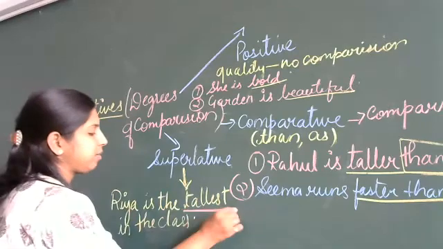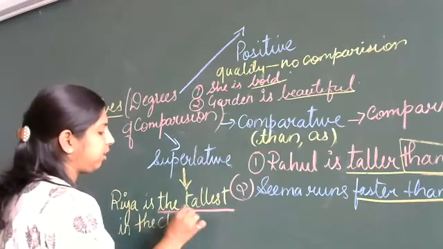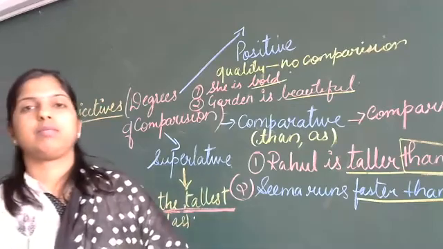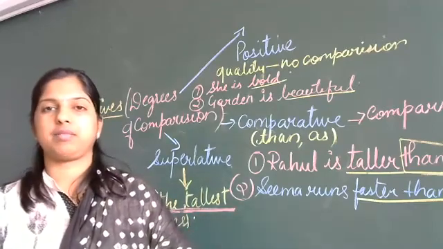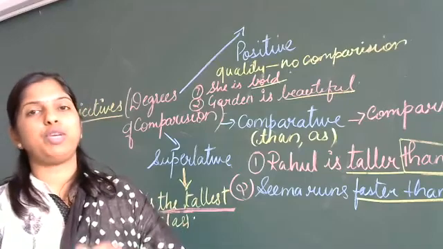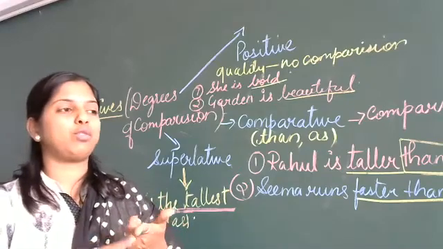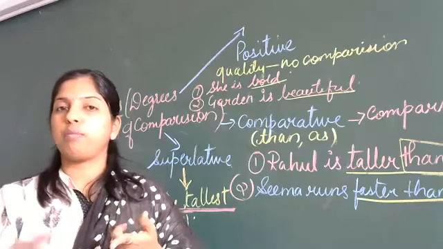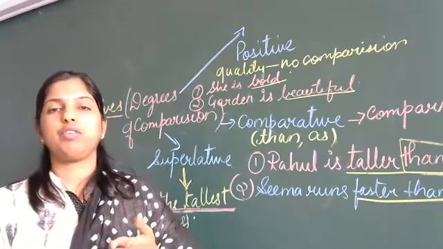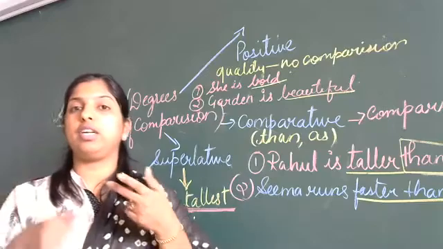So tallest, we use the word the in the superlative degree. The tallest, the smallest, the biggest, the mightiest. But for few, we use most. For example, when you say beautiful, more beautiful, most beautiful. Intelligent, we don't say intelligenter or intelligentest.